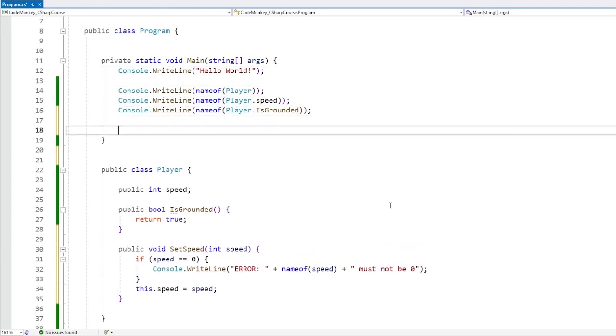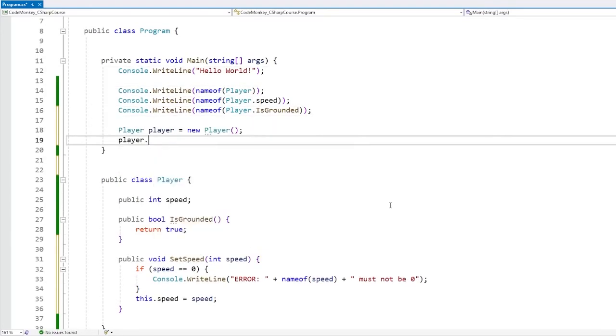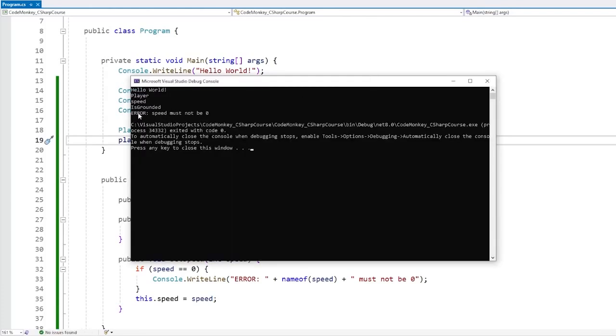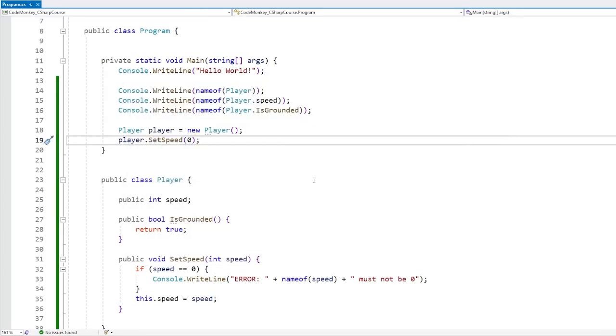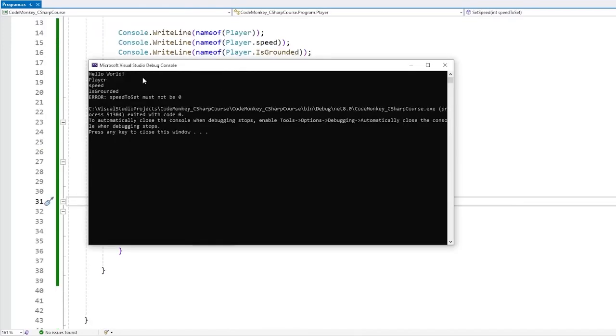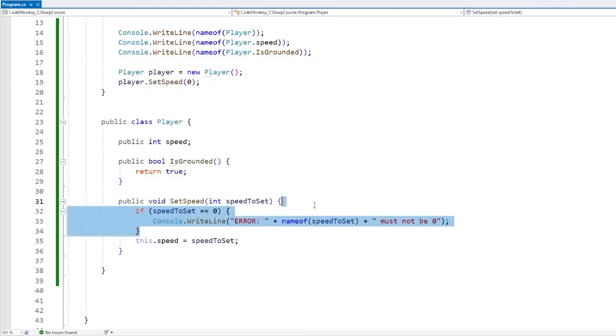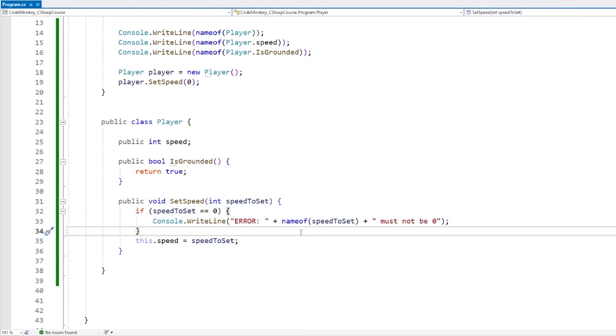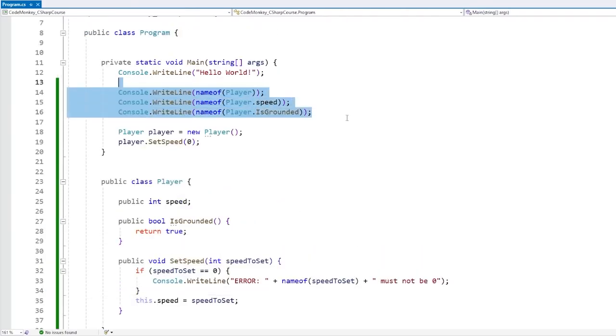So up here, let's create a brand new player and call player.SetSpeed, and let's set it to 0. And there it is, that is correct. Error: speed must not be 0. And if we were to refactor this, changing speed to set, and yep, now it correctly sets the parameter name exactly as it should be. So this can be really great for making your documentation a bit more robust. Anytime you can avoid using hard-coded strings, that is always a better approach. And technically, this one also has a nice performance bonus.